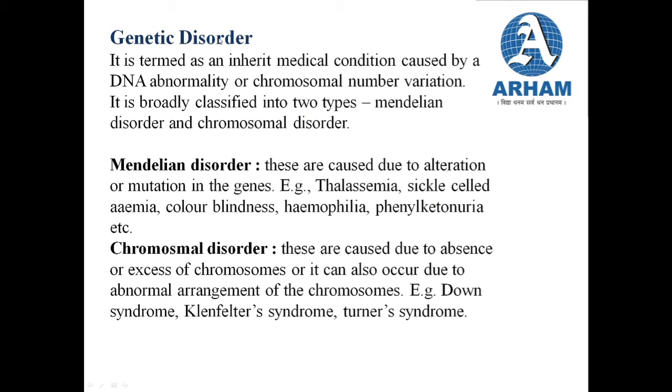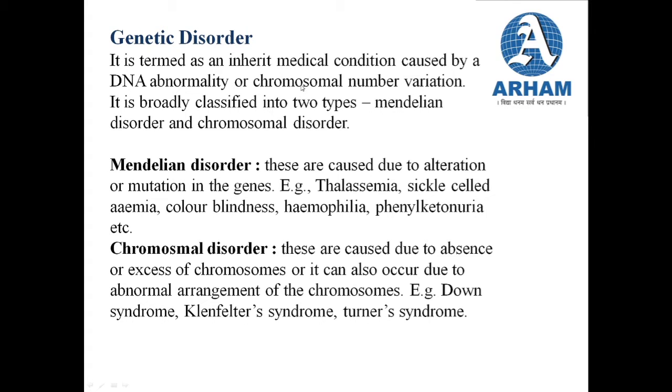So what is a genetic disorder? It is termed as an inherent medical condition caused by DNA abnormality or chromosomal number variation. In simple words, it is caused by two things. It can be due to some abnormality in the DNA of a certain person, and if that abnormality is inherited, then it is called a genetic disorder.